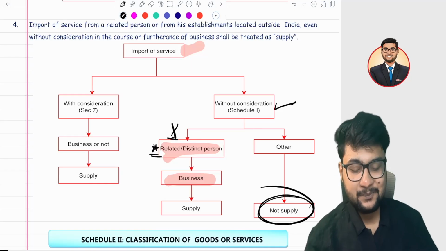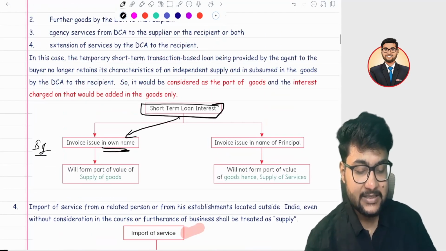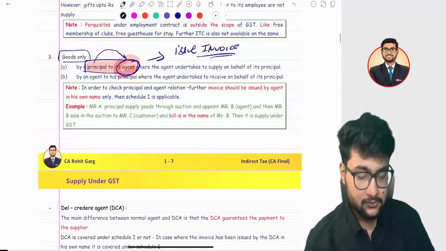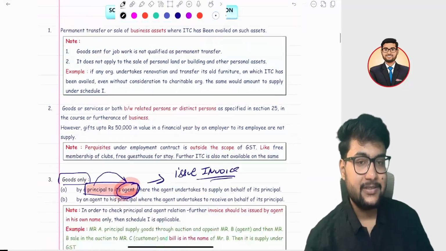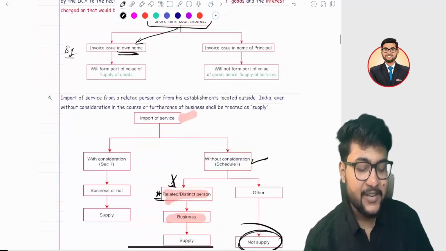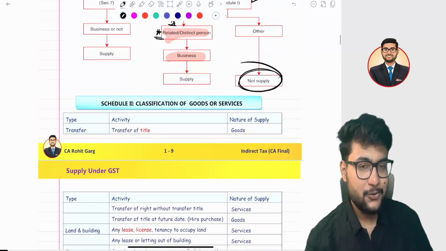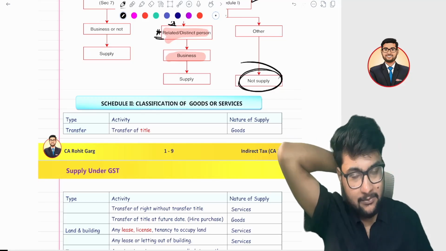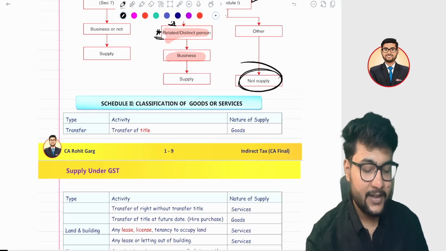So with this, I have completed all your schedule 1 points. I hope it is clear to you. Now it's very easy. Now let's jump to schedule 2. Schedule 2 is very easy, and it's not that important for the exam. 1 or 2 points are very important.